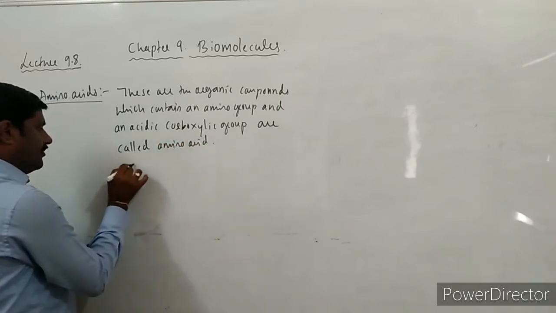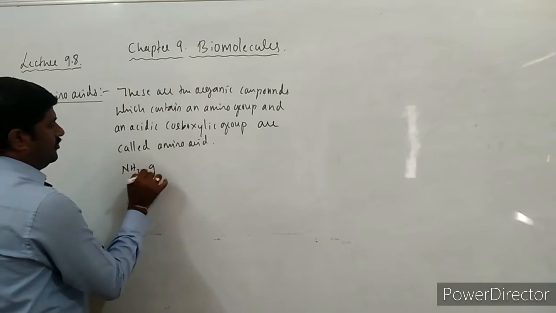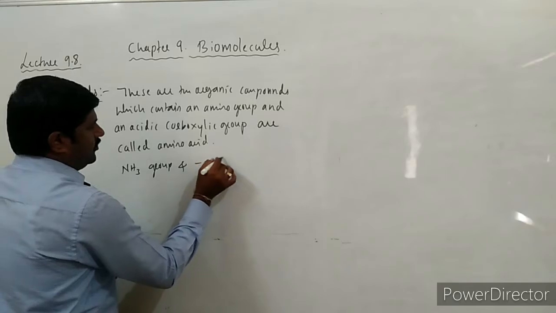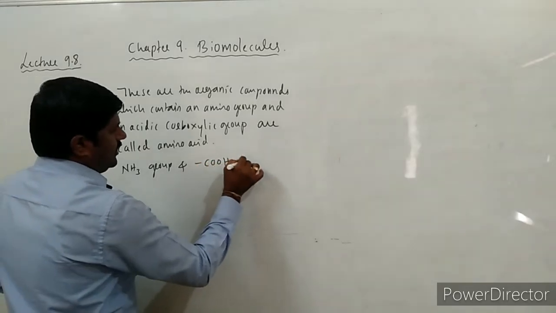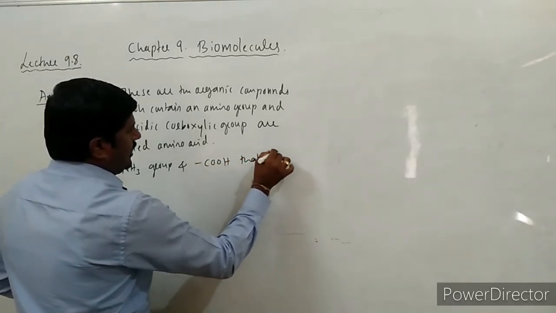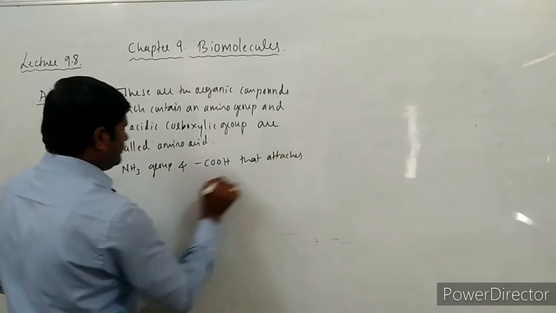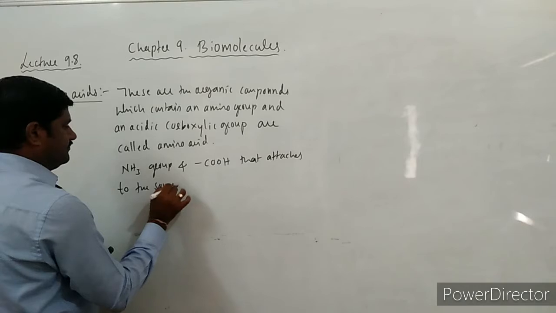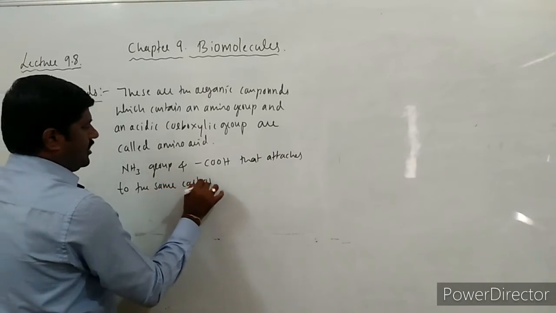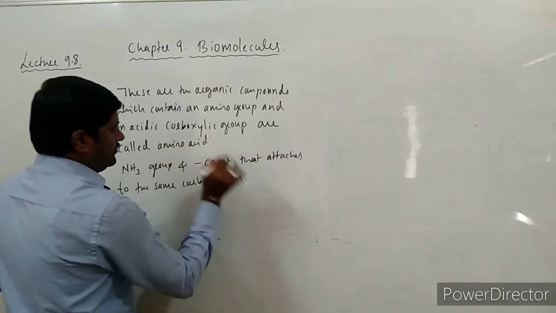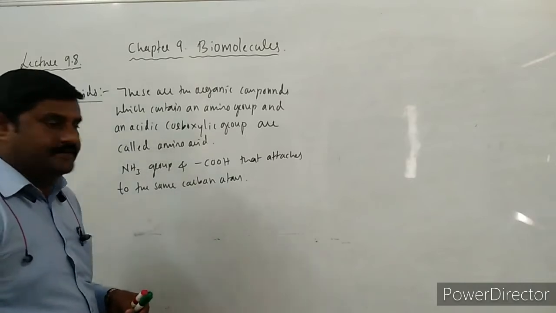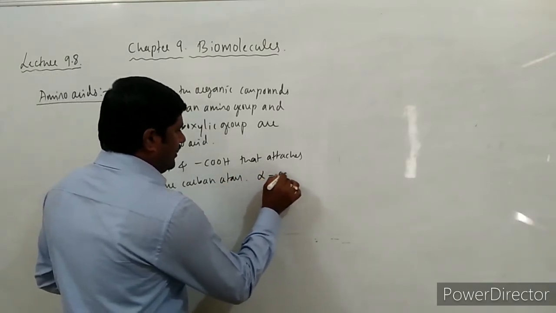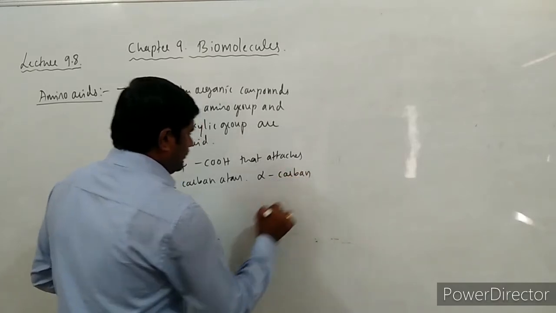So this one amino group and one carboxylic group attach to the same carbon atom, right? So if this carbon atom is the alpha carbon,